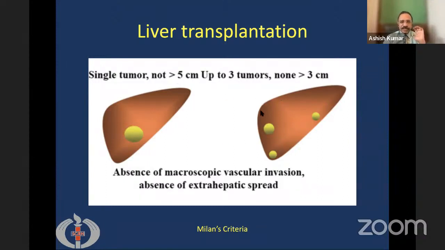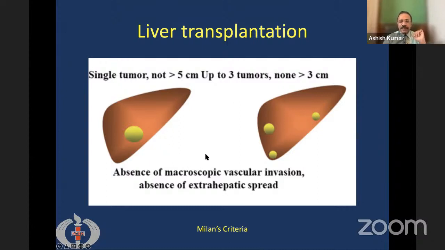So if the patient satisfies this Milan criteria, and apart from this tumor size and number, there should be absence of vascular invasion, as well as there should not be any extrahepatic spread. So portal vein or hepatic vein should not be involved, and the tumor should be either single, less than 5 centimeters, or if they are multiple, they should be less than 3 and less than 3 centimeters in size.